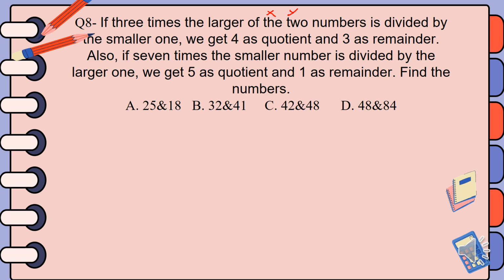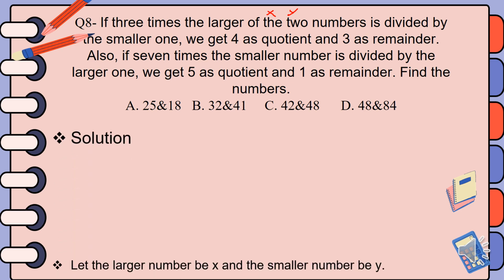And you can formulate equations. After formulating linear equations, you can simultaneously solve for x and y. So let us see how to solve this question.